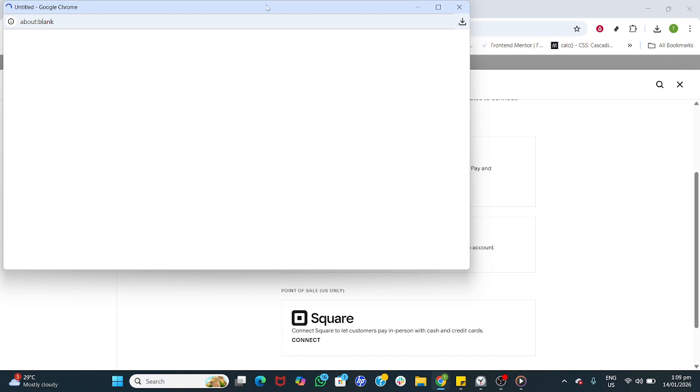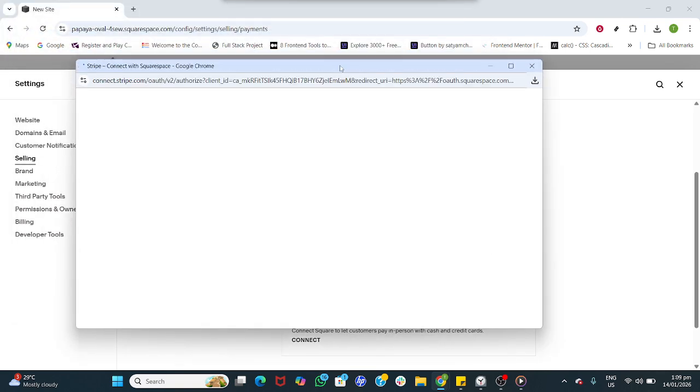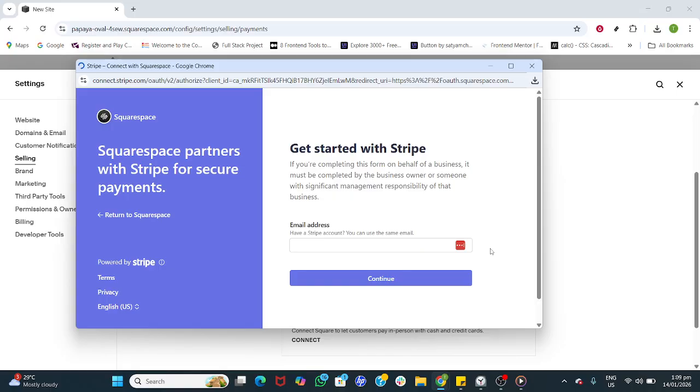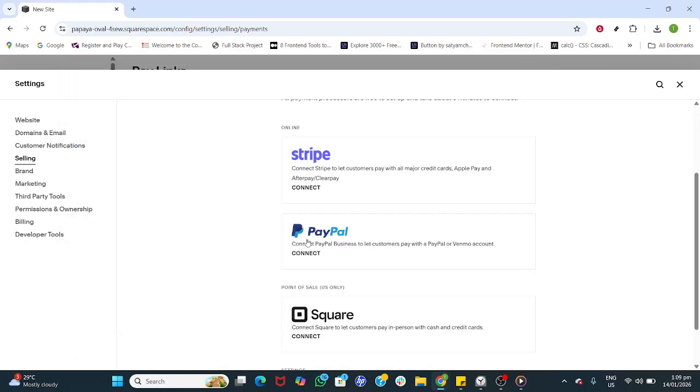If Stripe asks for business details to verify your account, have your legal name, business address, and bank info ready. When you're back in your Squarespace payment settings, you should see Stripe marked as connected. Head back to Pay Links and click Create Pay Link. You'll land on a form to define what you're selling.